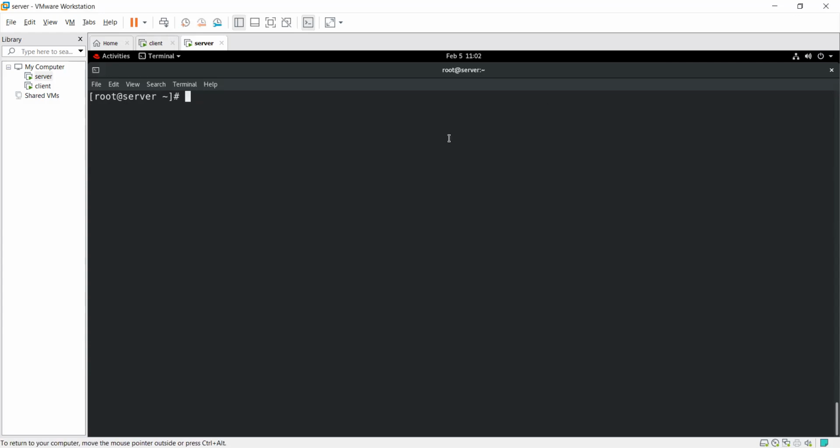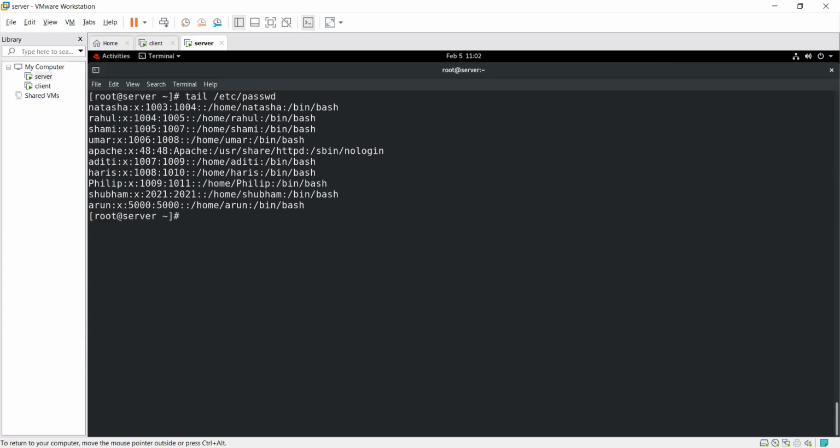Now here, firstly, I have to check some users in the passwd file. As you see here, there are lots of users. I just took Harish and Aditi. Umar, Shami, Rahul, Natasha, Arun, there are lots of users. These are the users of the server machine. But I have to connect with the client user, not the server user. Don't worry about that, I will show you. Just a minute.